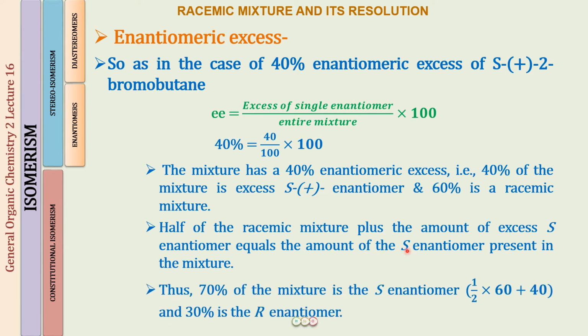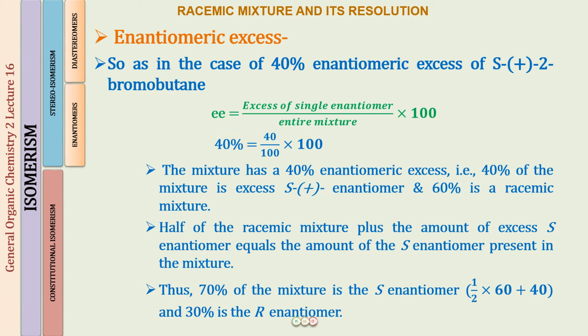So what this means is that 70% of the mixture is going to be the S enantiomer, that is half of 60, that is 60% racemic mixture, plus 40% which was the enantiomeric excess. So 30 plus 40 would be 70%, and 30% is going to be the R enantiomer. So now you understand what we mean by 40% enantiomeric excess. The S enantiomer is greater by 40% than the R enantiomer. 70% is going to be S and 30% is going to be R.